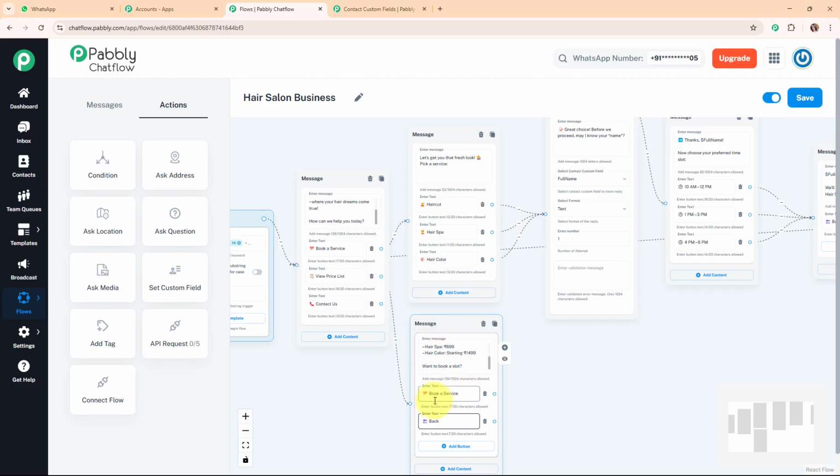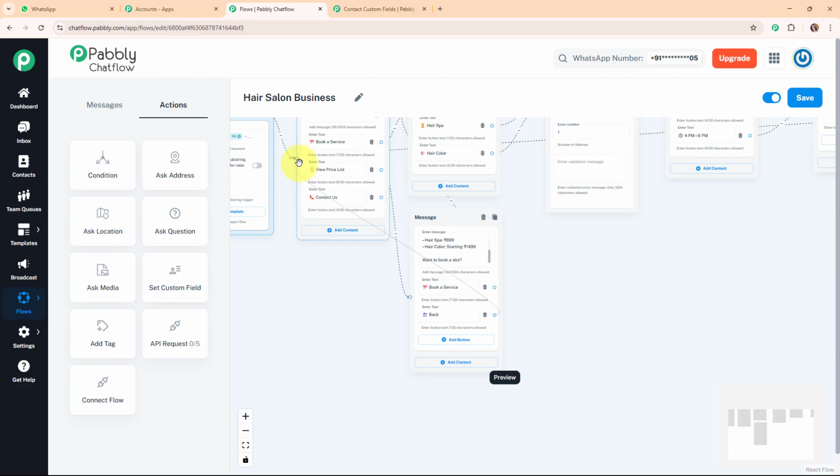Alright, so again here you can see the quick reply button is same for the book a service. So I'm going to connect this quick reply button to the entire flow that we created for this book a service quick reply button. Alright, so I've connected this quick reply button, and then I'm going to connect this back quick reply button to the main message box. Alright, so with this we have successfully completed this message box as well. Now let's move to another quick reply button, that is the last quick reply button for the contact us.